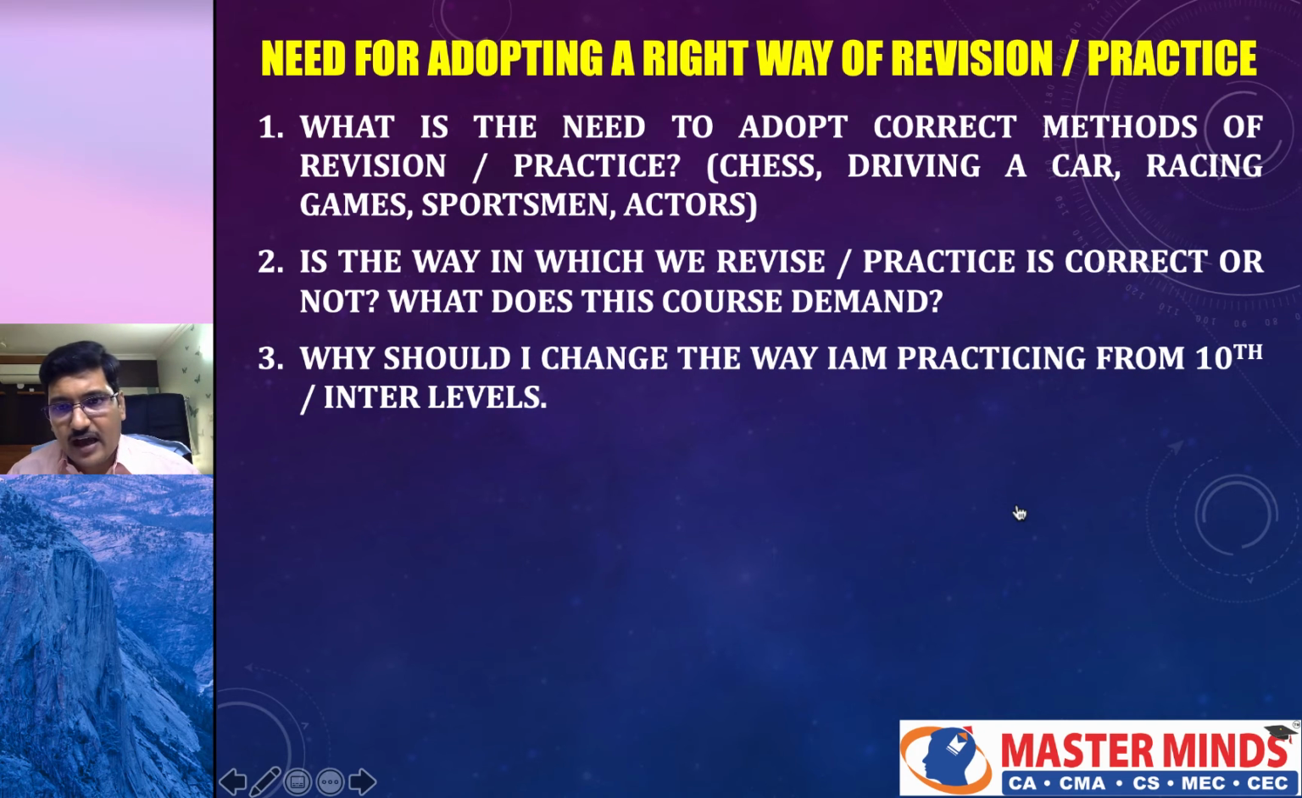Why should I change the way I practice from 10th or intermediate levels? Several students will pose this question. Sir, why should I change? I have been doing it in the same manner in my 10th class and intermediate. There the syllabus is very less. Here the syllabus is vast. There the syllabus is very simple. Here the syllabus is very complex.